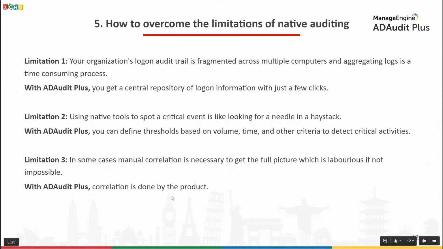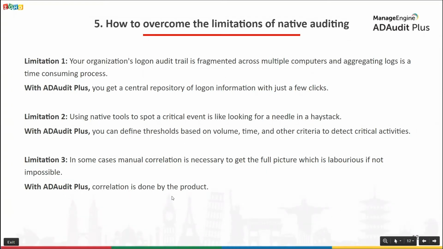For example, there's a report which I'll be taking you through later in this webinar called the user work hours report. It correlates multiple events related to user logon and logoff, workstation lock and unlock, screensaver start and stop to provide you with the exact information on the active and idle time spent by users at their workstation. Now, to get this information by sifting through logs and manually correlating is very, very time consuming, if not impossible. AD Audit Plus does this job for you. So the crux of the matter is AD Audit Plus eases the process of IT auditing.